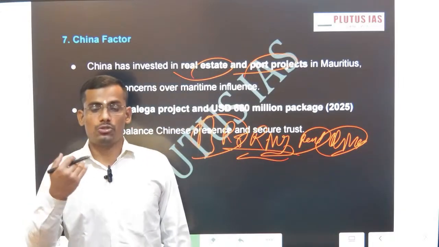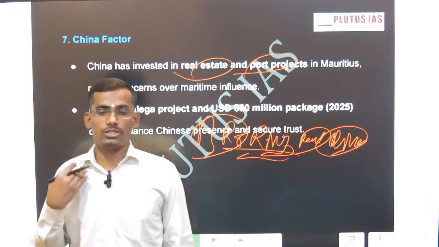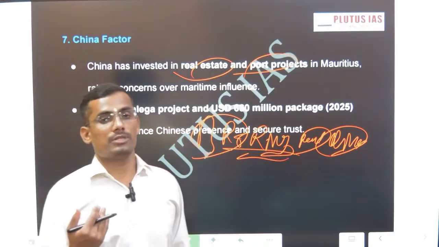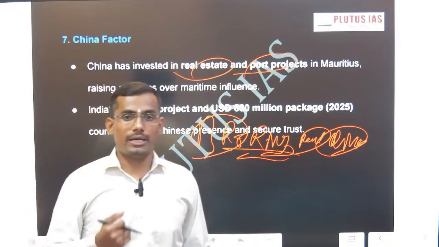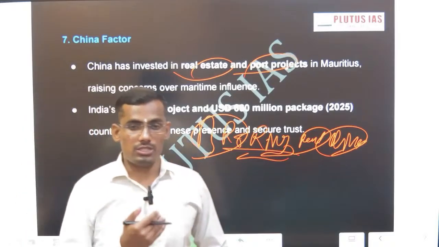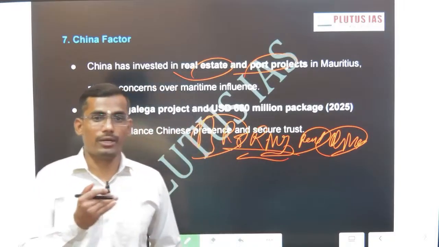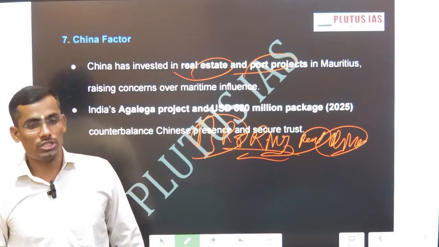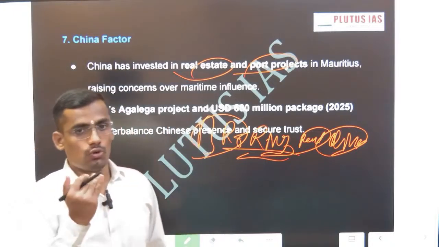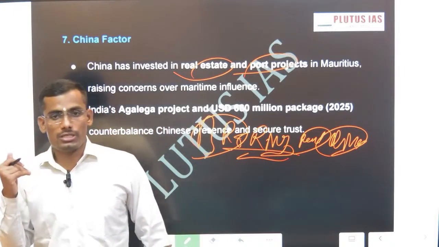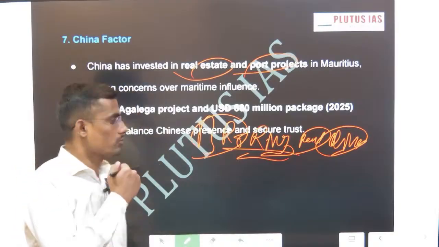China has started to expand its navy ships and naval bases in the Indian Ocean region, and everyone knows about China's base in Djibouti. Similarly, India is developing its own jetty and airstrip in the Agalega Islands in Mauritius. In this domain, India and Mauritius are good partners because of the China factor.